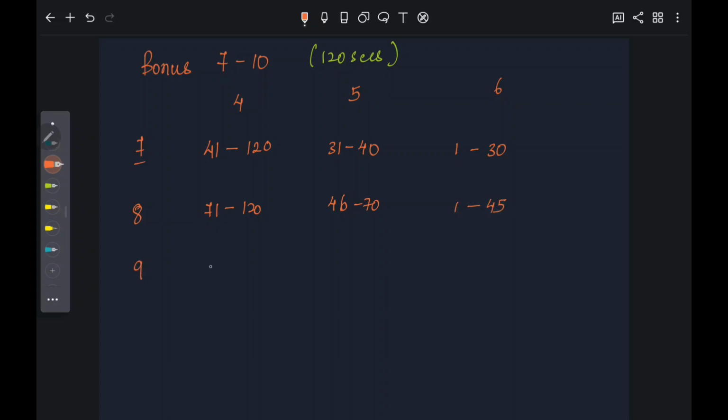For the 9th design, they get a score of 4 if they complete it within 81 to 120 seconds. They get a score of 5 if they complete it between 61 and 80 seconds. They get a score of 6 if they complete it within 60 seconds.